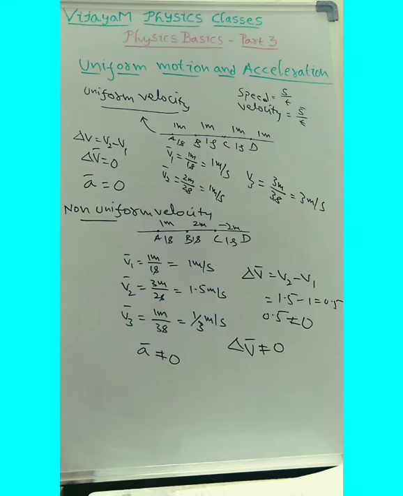And in this case, the acceleration is not equal to 0. Okay, so the change is the one which we are going to discuss today. Whenever there is some change, there is an acceleration.